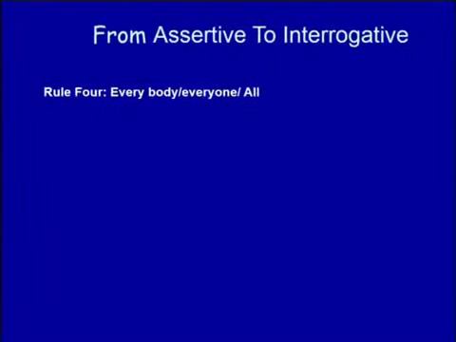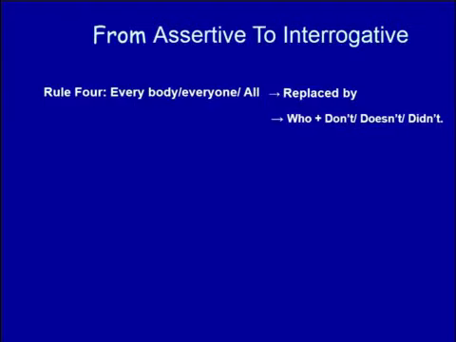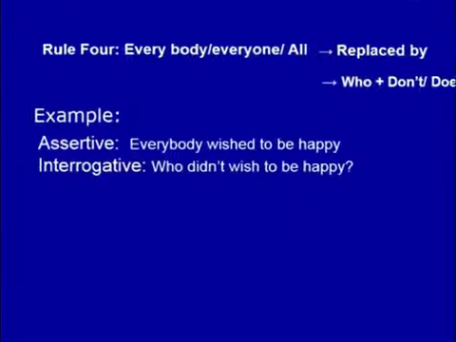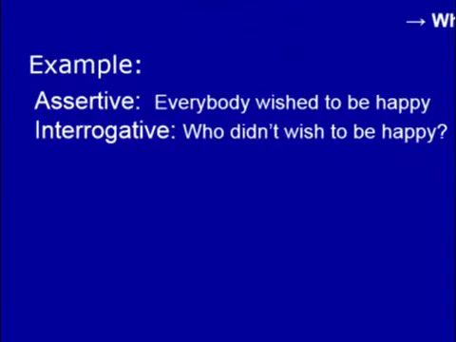Rule number 4. Everybody, everyone, all are replaced by who plus do not, does not, or did not. So in case of present simple tense, there is no auxiliary. Past simple, there is no auxiliary. Look at the example. Everybody wished to be happy. The verb is past simple. Who did not wish to be happy? First we look at whether the assertive sentence is affirmative. We have to transform it into a negative interrogative. Who did not wish to be happy?